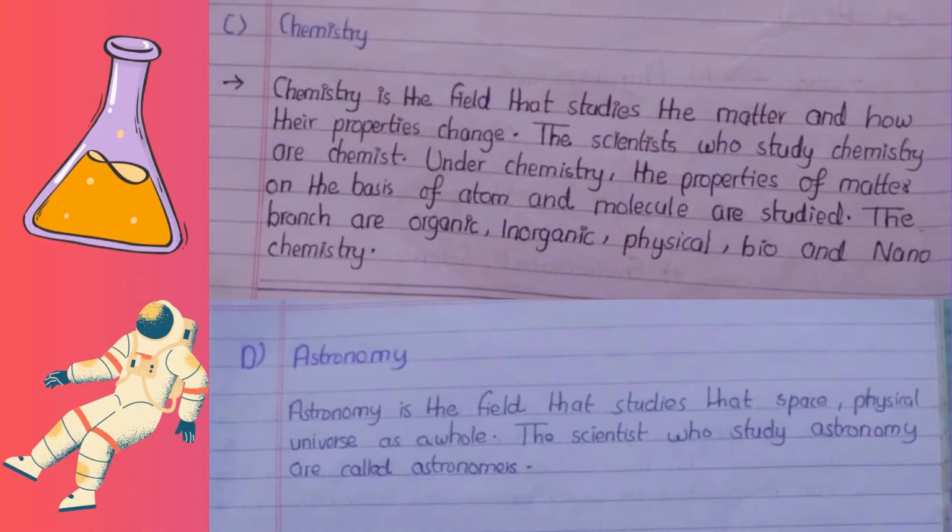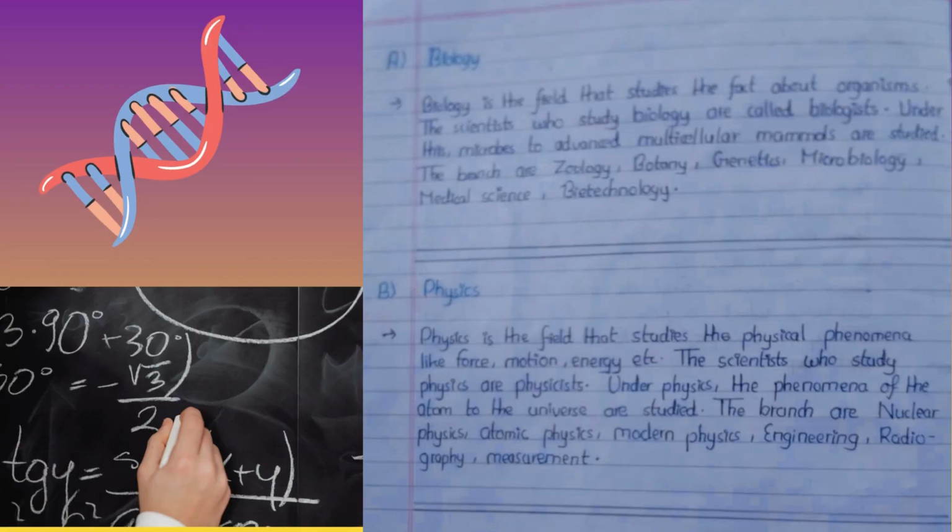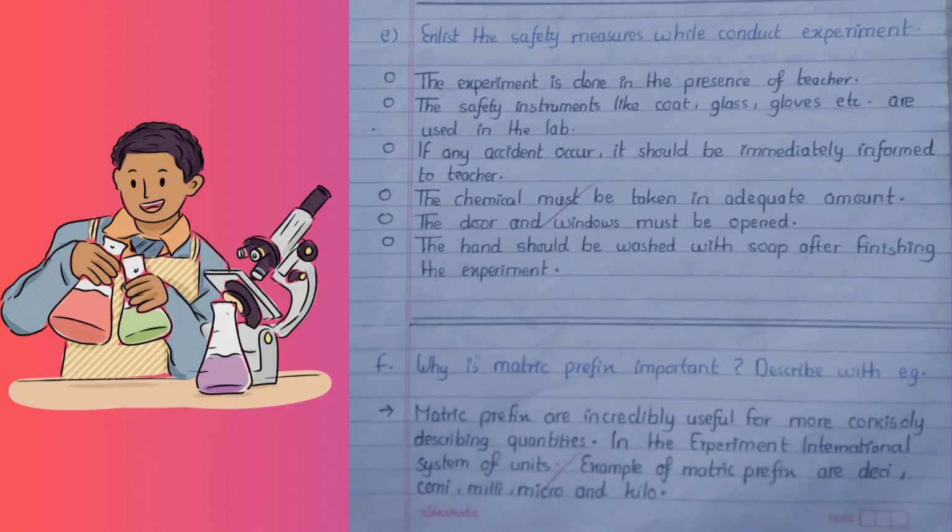Next question is enlist the safety measure while conduct experiment. The experiment is done in the presence of a teacher. The safety instrument like a coat, glass, gloves, etc. are used in the lab. If any accident occurs, it should be immediately informed to teacher. The chemical must be taken in an adequate amount. The door and windows must be open. In last, the hands should be washed with a soap after finishing the experiment.